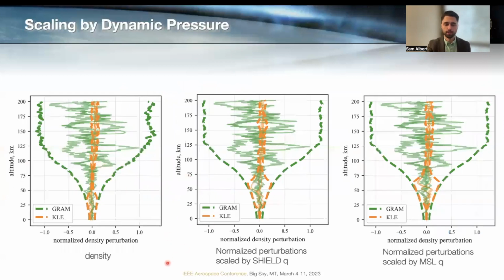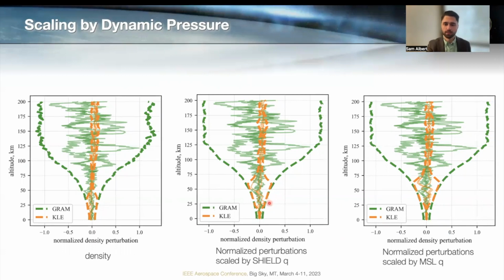So on the left, I have the example I showed earlier, building the expansion based on density. And then in these two other cases, we're forming the KLE by taking density, computing the normalized perturbation, and then multiplying that by the reference dynamic pressure of the vehicle. So again, we're essentially informing the expansion where it should focus its efforts. And you can see that that does work. So we have very accurate representation in this region where the dynamic pressure pulse exists.